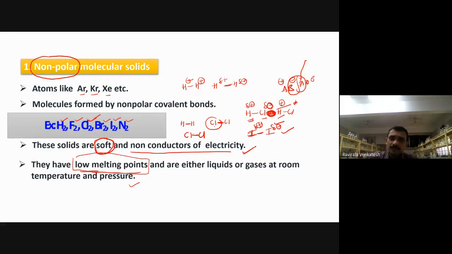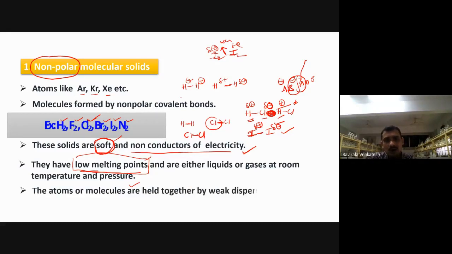If the attractive forces are weak, see, between iodine and iodine the attractive forces are very weak here. Why are they weak? Because in iodine, we are not developing any positive and negative charge. We are unable to develop positive or negative charges. That is the reason they don't get any attraction forces. The weak attractive force is always the reason for this soft character and low melting points.